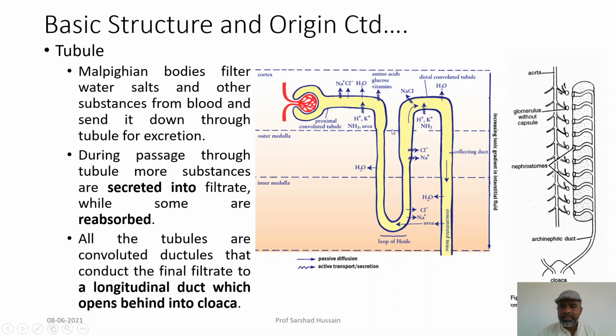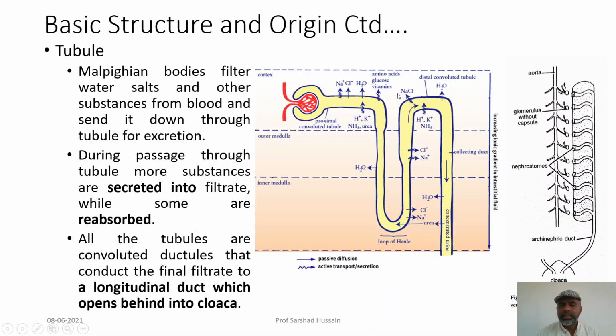More material is added along the length, like hydrogen, potassium, ammonia, and urea is also excreted along its length, and some of the material is reabsorbed back, like you can see here the water is reabsorbed, chloride is reabsorbed, sodium is reabsorbed, all these things, sodium chloride is reabsorbed.